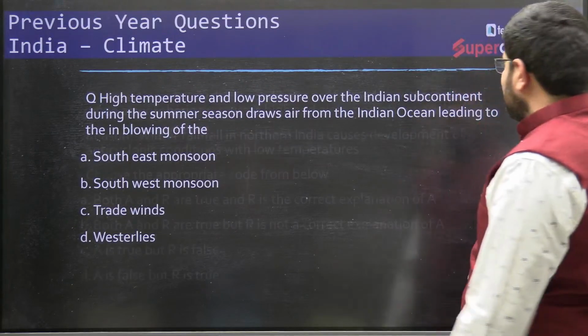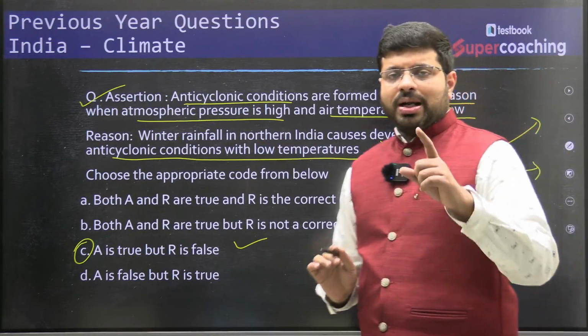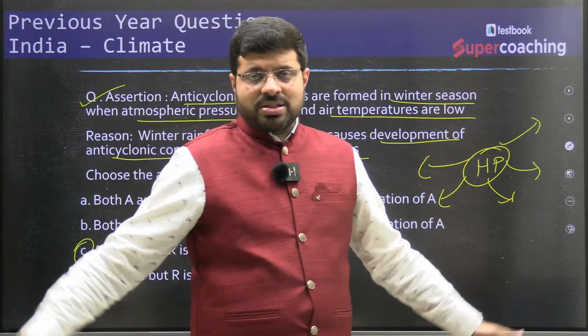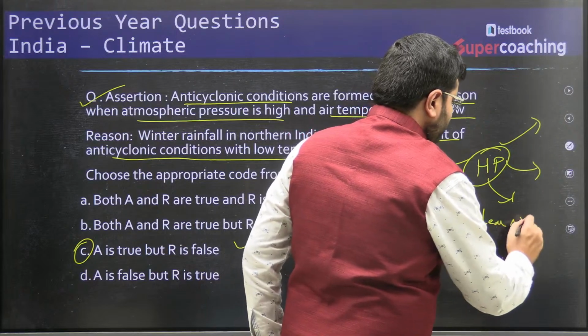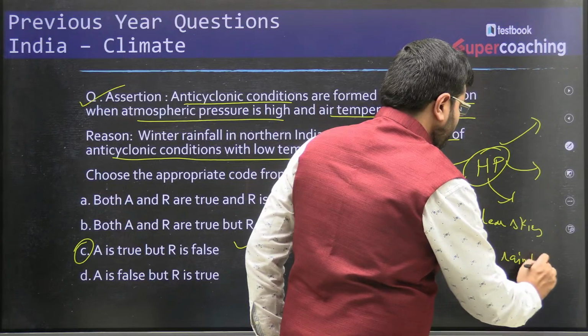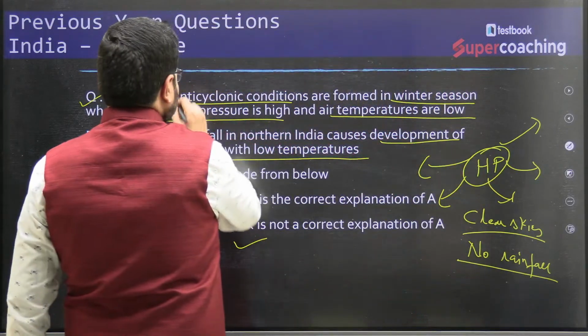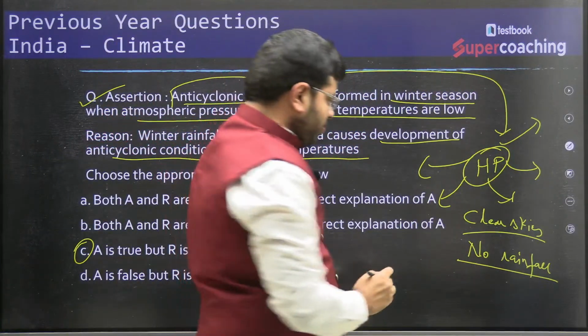So the learning from this: what is an anticyclonic condition? Whenever you remember anticyclonic conditions, think of a high pressure area, with diverging winds, clear skies, and no rainfall. So please remember: clear skies, no rainfall, high pressure, anticyclonic conditions. And this is what we call atmospheric stability.